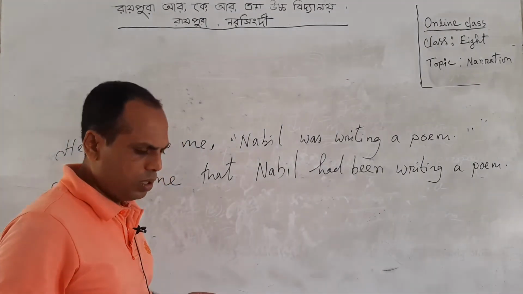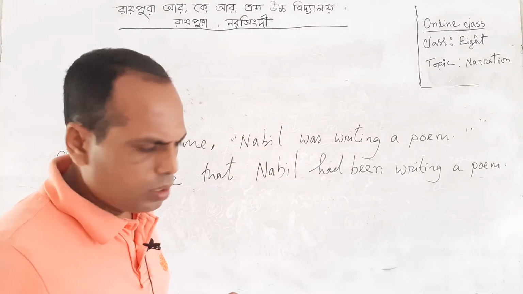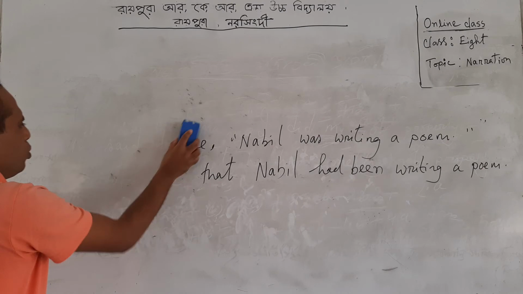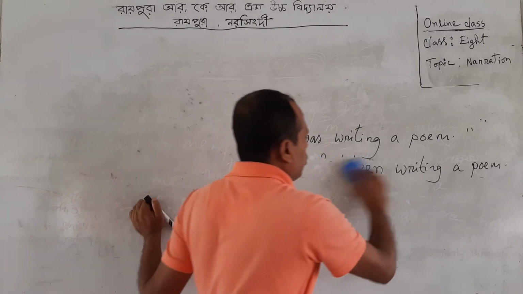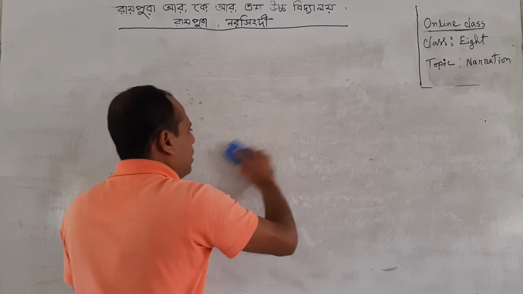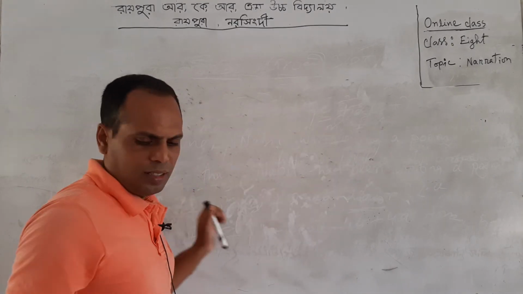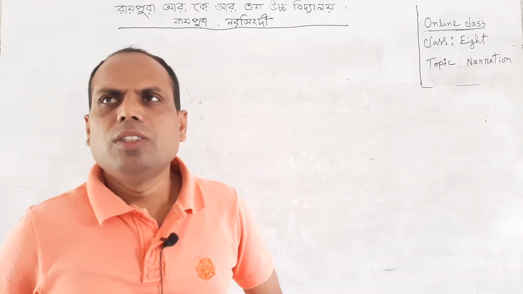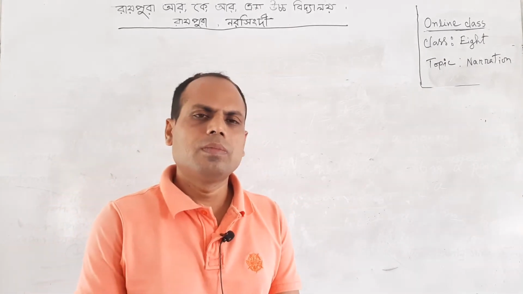Now, dear students, I will discuss another two rules: how to change past perfect tense and past perfect continuous tense. It is easier for you.